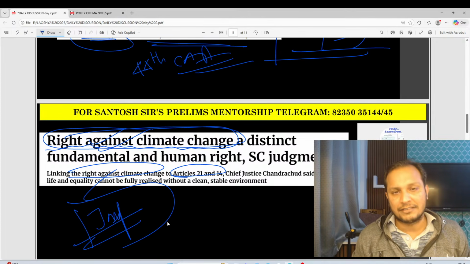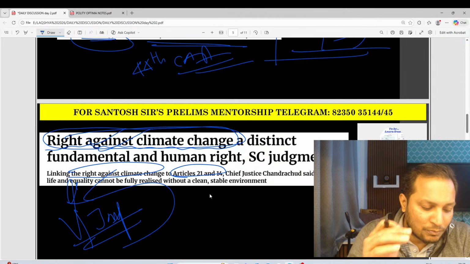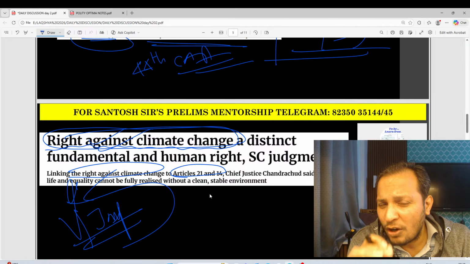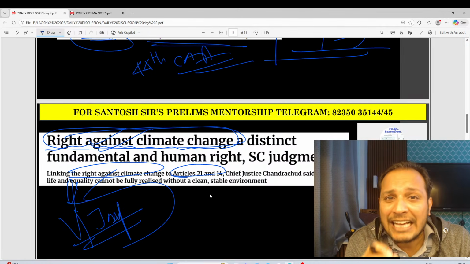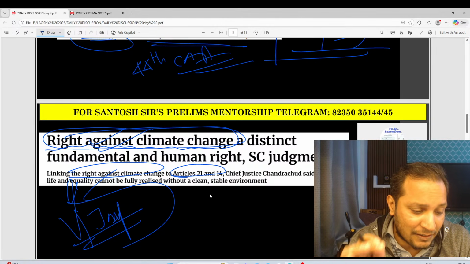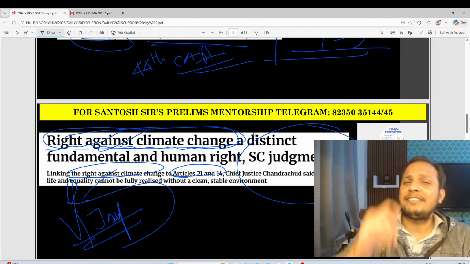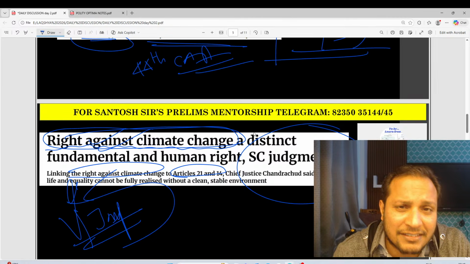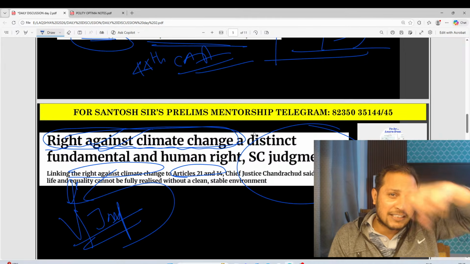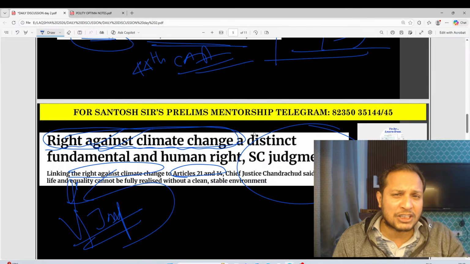This is very, very important, guys. Right against climate change. So you may expect this question. They will simply ask which article of the Constitution gives you right against effects of climate change. Article 14 and Article 21. Remember, this is a very important provision and this was a Supreme Court judgment. Guys, UPSC question setters have a habit of asking questions which come from judgments of the Supreme Court. Whenever some important judgment of Supreme Court comes, UPSC question setters definitely frame a question on that.